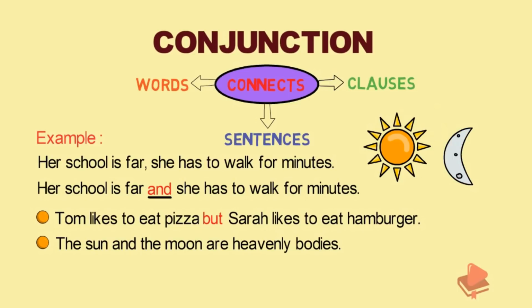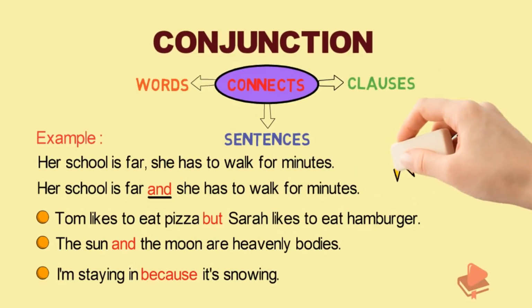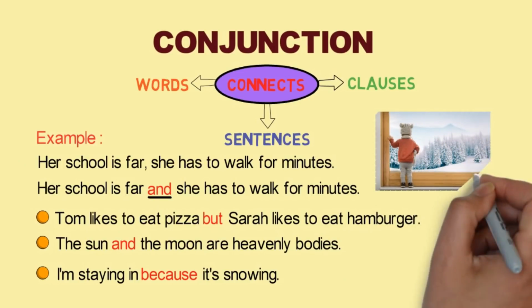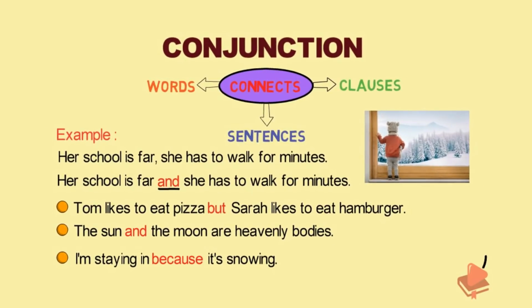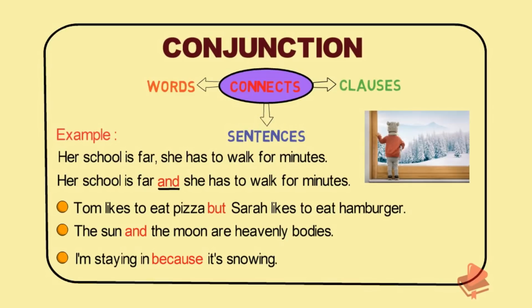So, and is the conjunction in this sentence. The next example, I am staying in because it's snowing. Here the conjunction is because. It is connecting two sentences together and making them a single sentence. Hence, a conjunction is used to connect or join words, clauses or sentences.